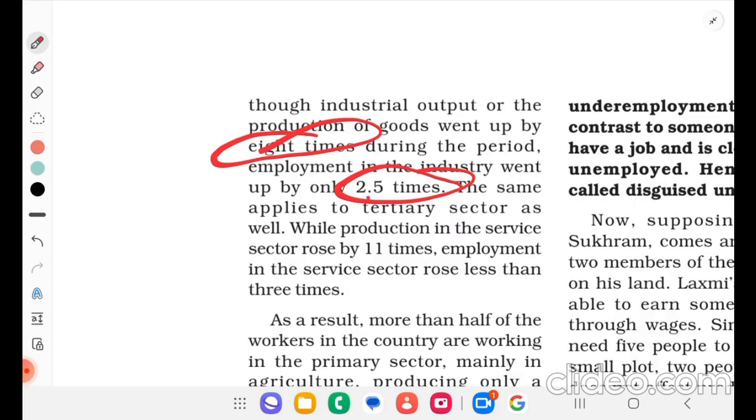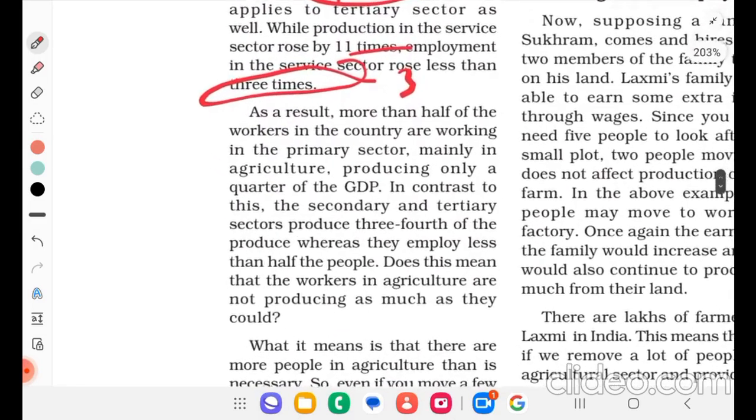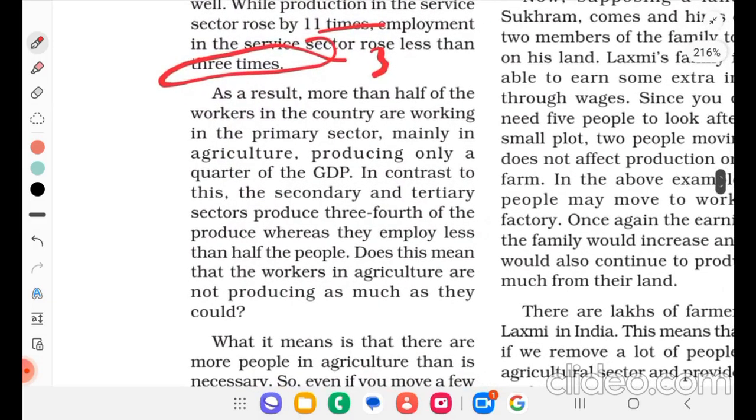While production in the service sector rose by 11 times, employment in the service sector rose less than 3 times. As a result, more than half of the workers in the country are working in the primary sector, mainly in agriculture, producing only a quarter of the GDP. In contrast to this, the secondary and tertiary sector produce 3/4 of produce, whereas they employ less than half the people.